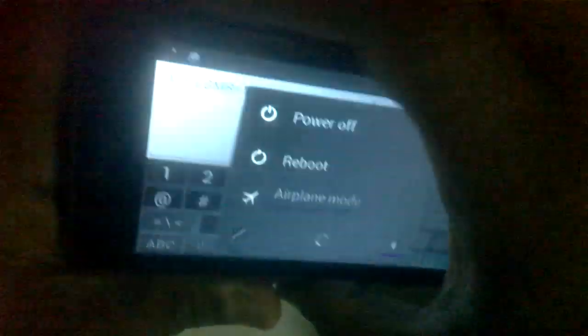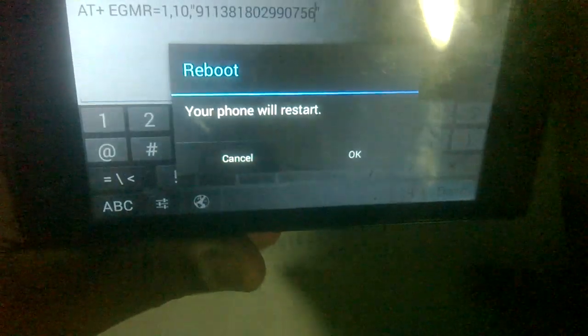Now do not go back or do anything apart from this. Reboot your phone. Let's wait until the phone gets rebooted. Okay, the phone is restarting. Let's wait.